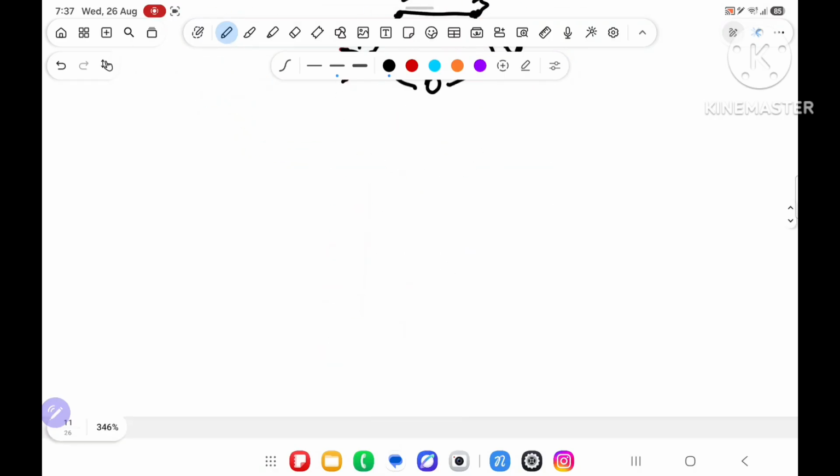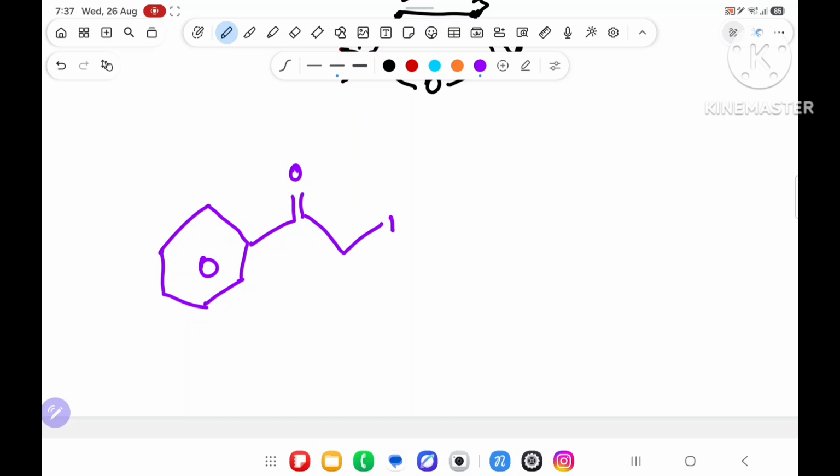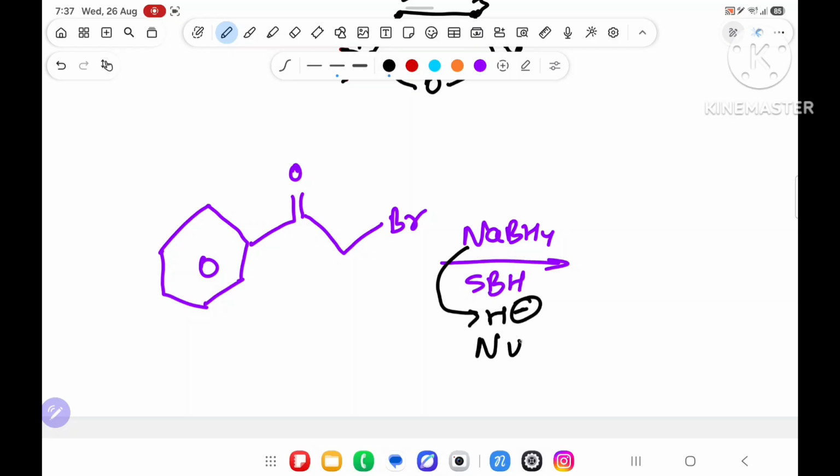Understood? Suppose, instead of Grignard reagent, I will change the reagent. And I will say, Ringa, double bond O, chinga, pinga, Br over here. And I am saying react with NaBH4. That is also written as SBH. We know that NaBH4 will give H minus. Again nucleophile. H minus is nucleophile. Searching for acid base reaction. Possible in this? No. Double bond? Yes. Del plus, del minus. H minus will attack over here.